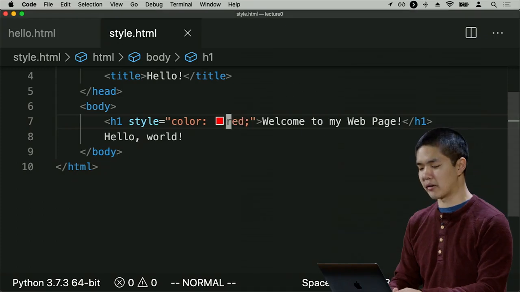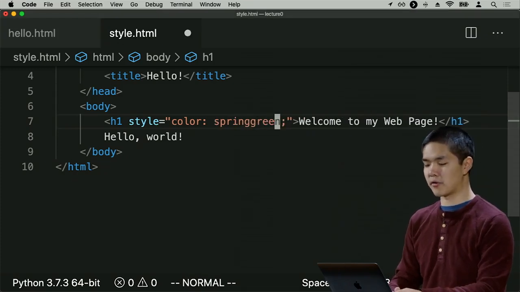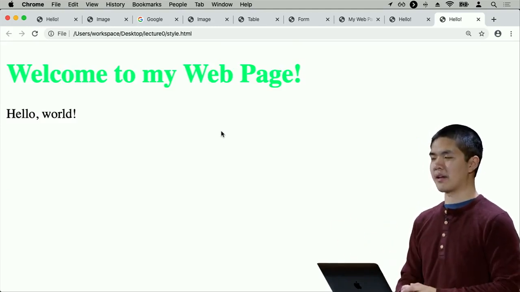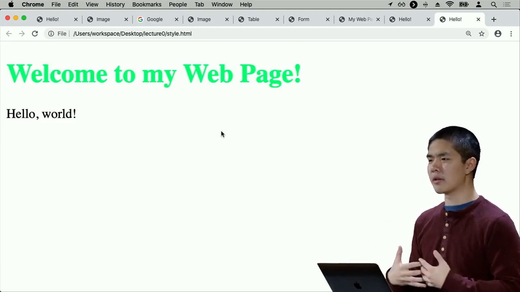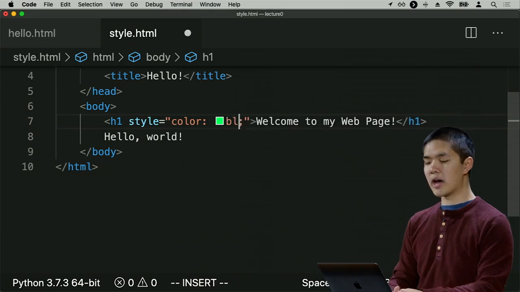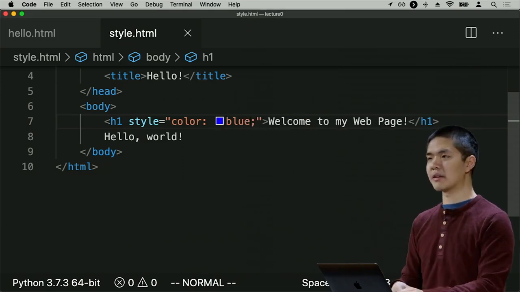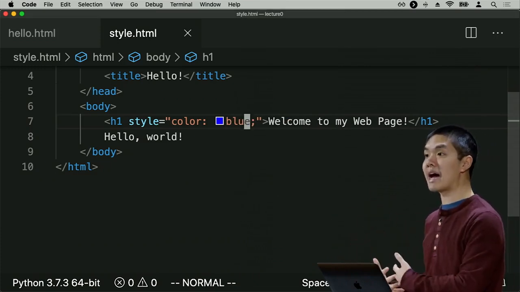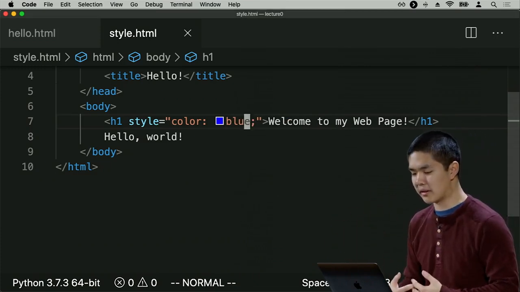And there are many other colors. I can change the color to like spring green, for instance. And that's going to be a particular shade of green that displays just like this. And so now we have the ability to add various different style properties to individual elements. I can say, take this heading and change its style so that the color, instead of being black, is going to show up as blue instead.